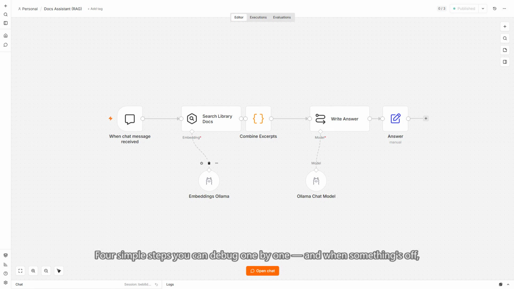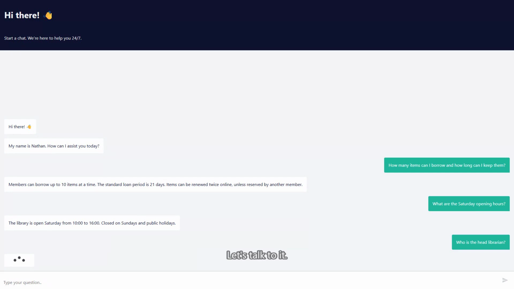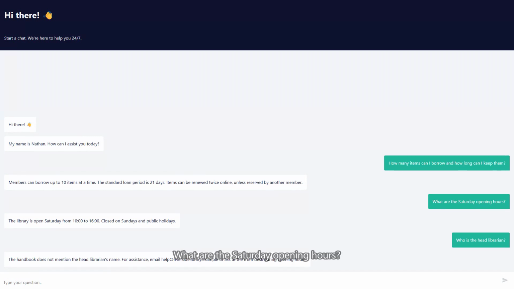4 simple steps you can debug one by one, and when something's off, you'll know exactly where. Let's talk to it. How many items can I borrow, and for how long? Up to 10 items, for 21 days, and you can renew twice online. That's straight from our handbook. What are the Saturday opening hours? 10 in the morning to 4 in the afternoon. Correct again.